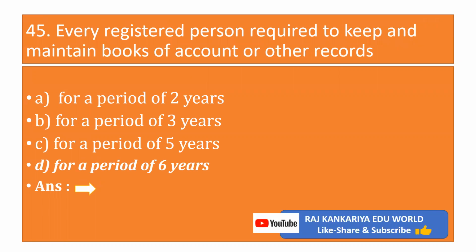Question number 45. Every registered person required to keep and maintain books of account or other records, A, for a period of 2 years, B, for a period of 3 years, C, for a period of 5 years, D, for a period of 6 years. Correct answer is for a period of 6 years.